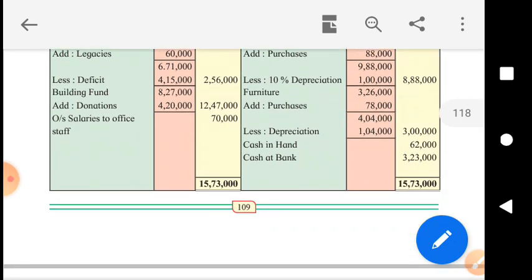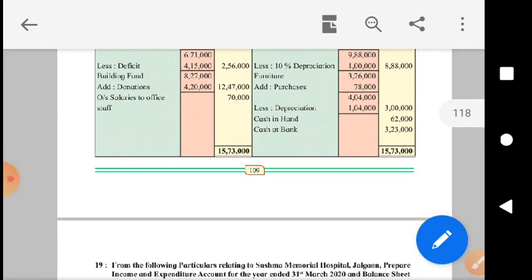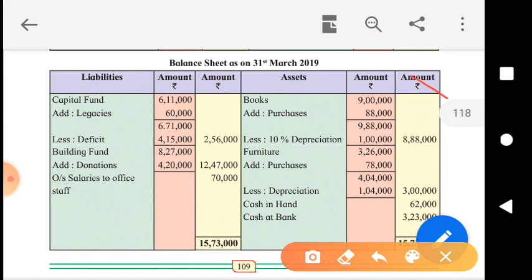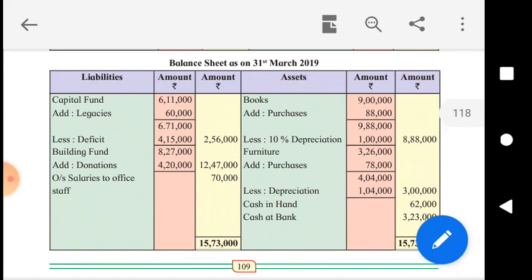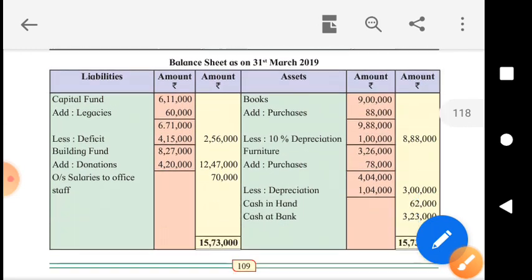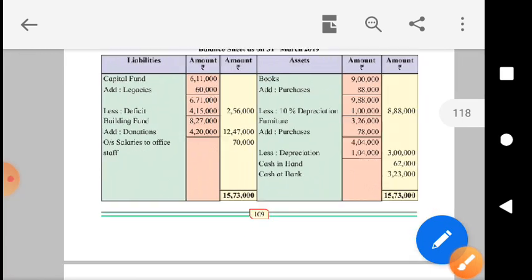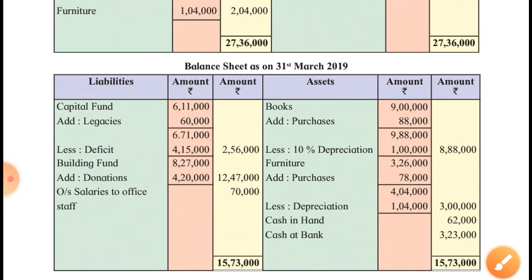Then closing cash and bank balances. That's it. This is the problem, and this was the real problem: how to deal with the items which have their closing balances clearly stated in the problem itself. Okay, solve it. Thank you very much.